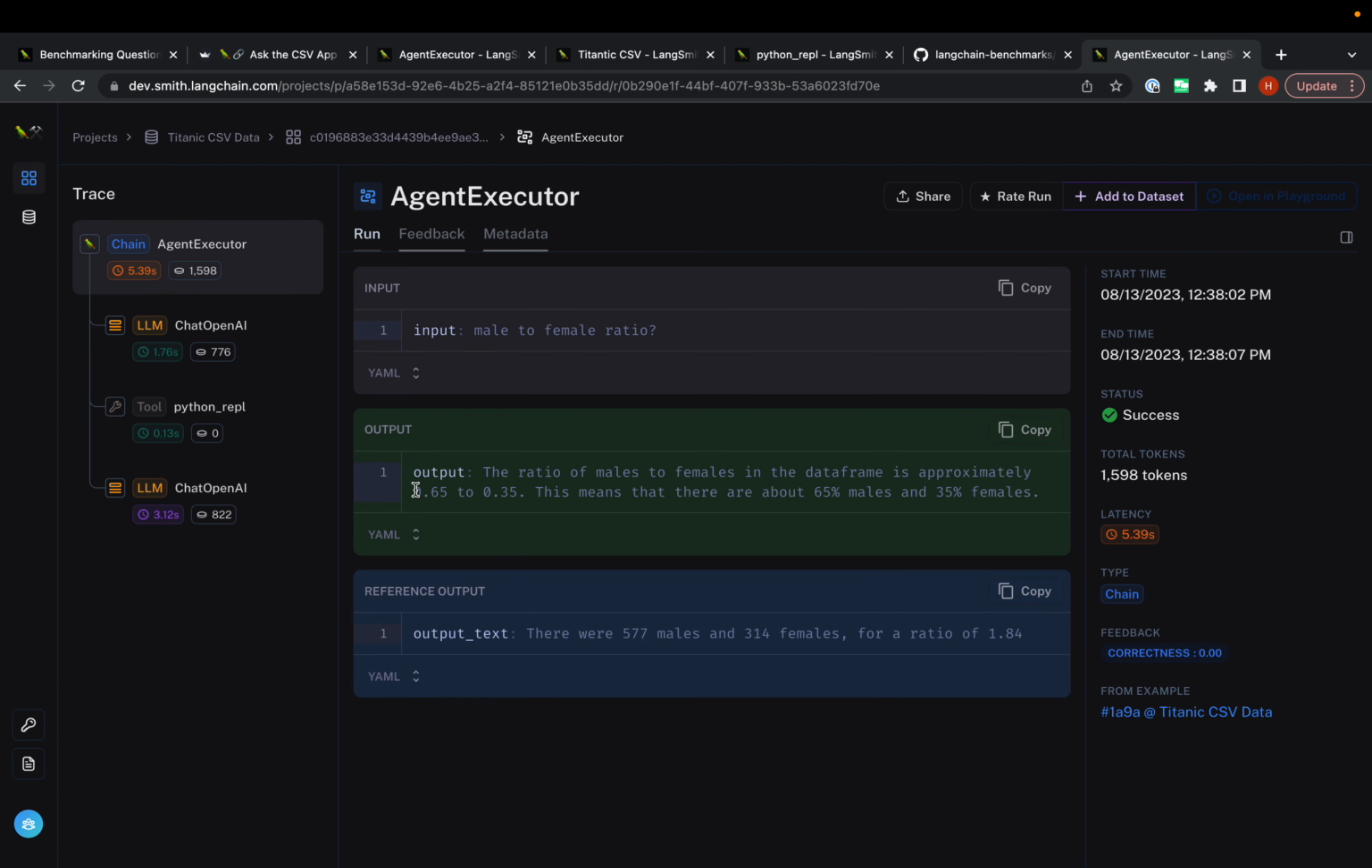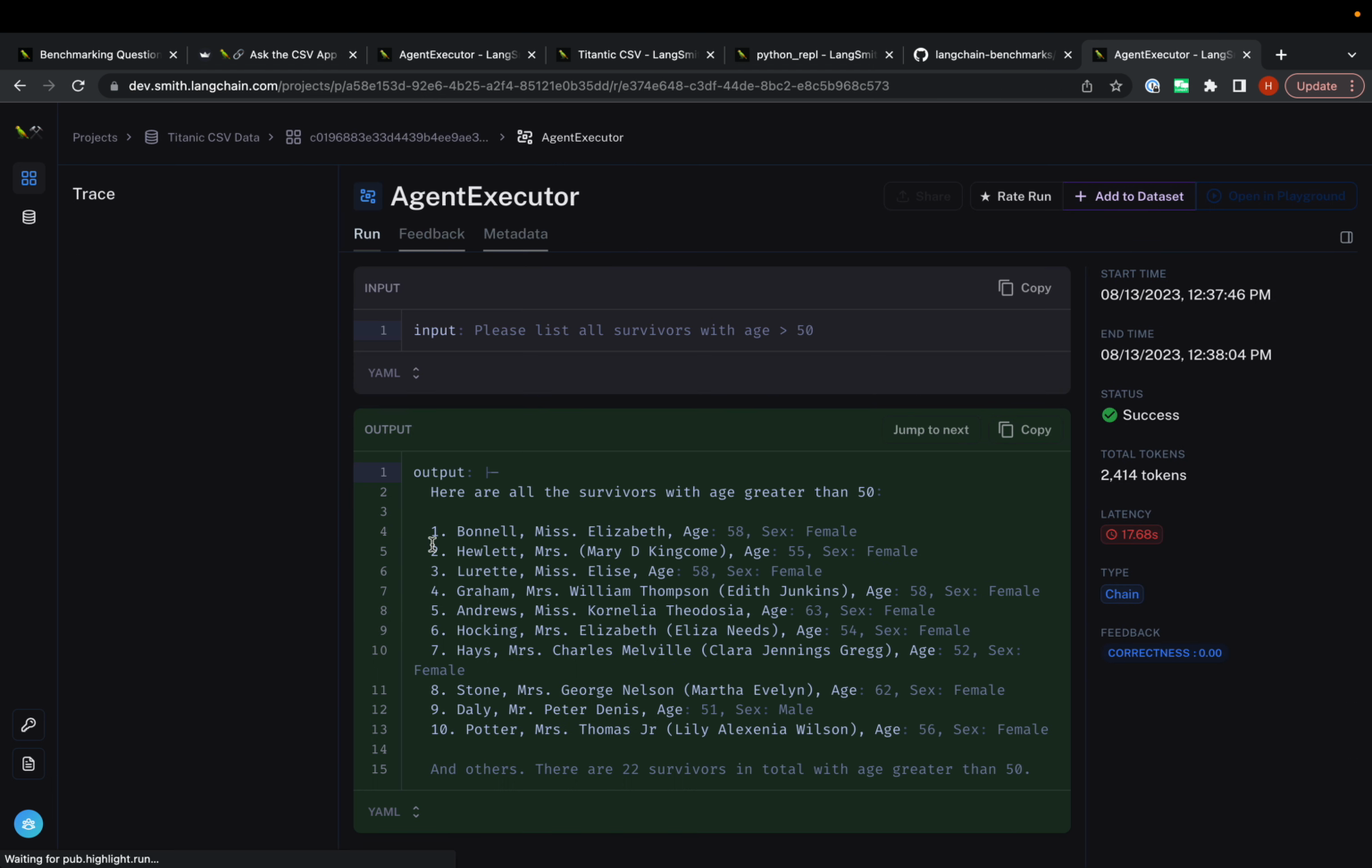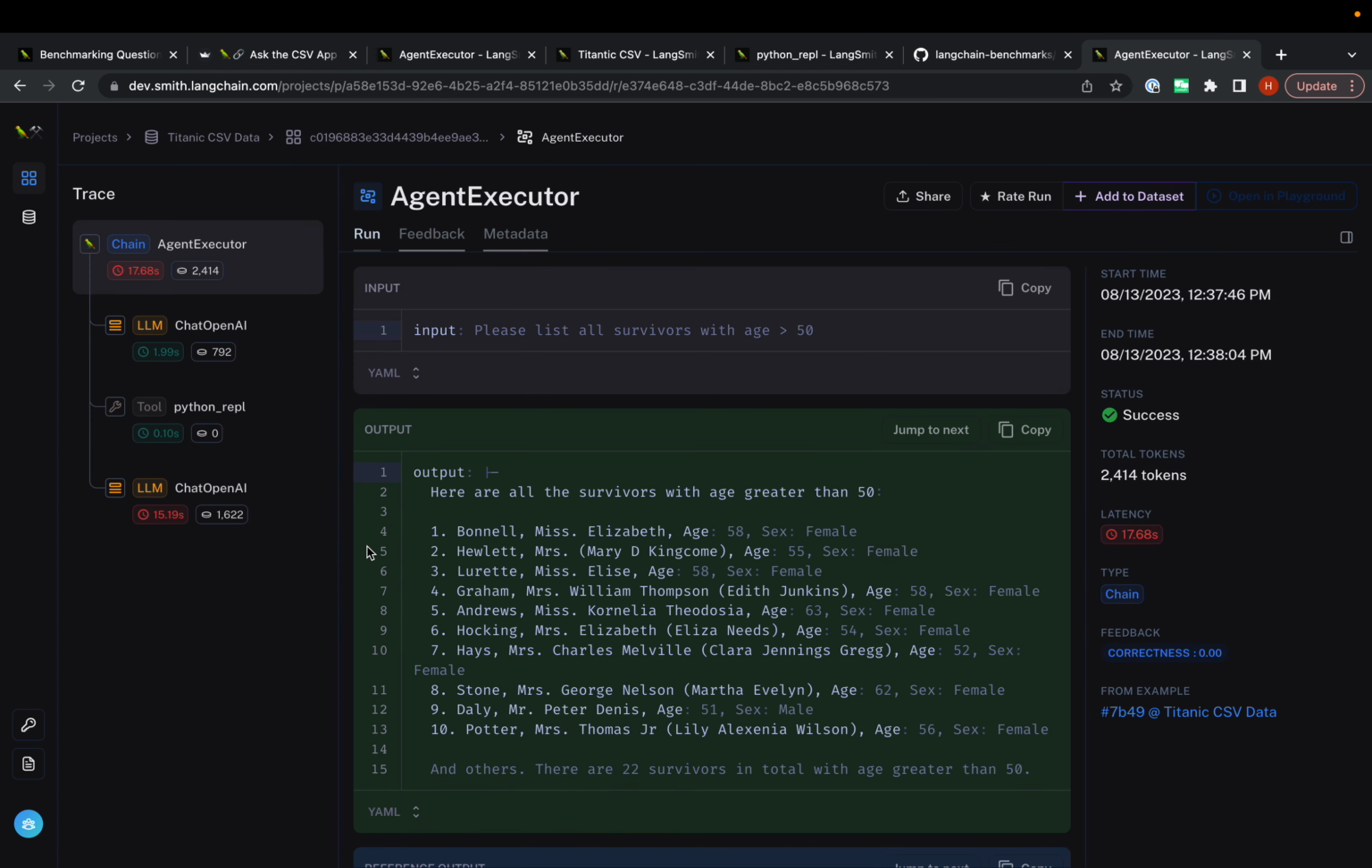Let's look at another one. This is one where the output is probably correct. The reference output that we have just expresses the result in a different way, but these are basically the same, so it probably should be correct, unless we really cared about the exact formatting of what we meant by a ratio.